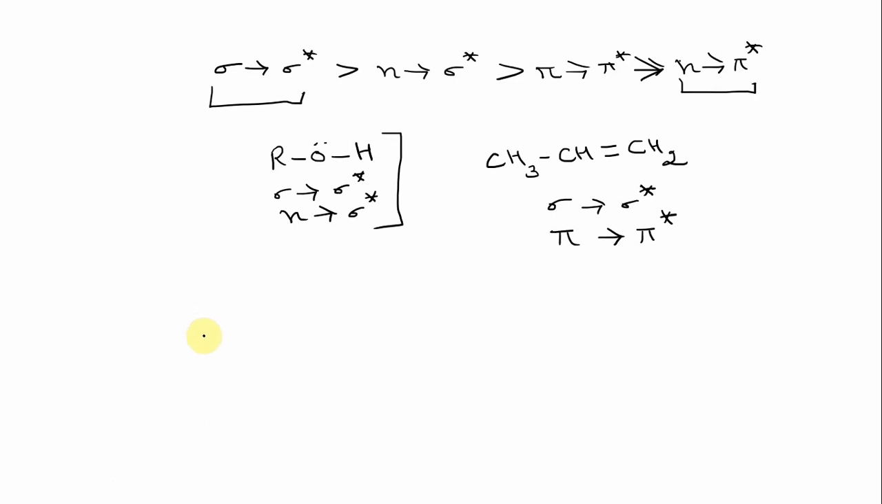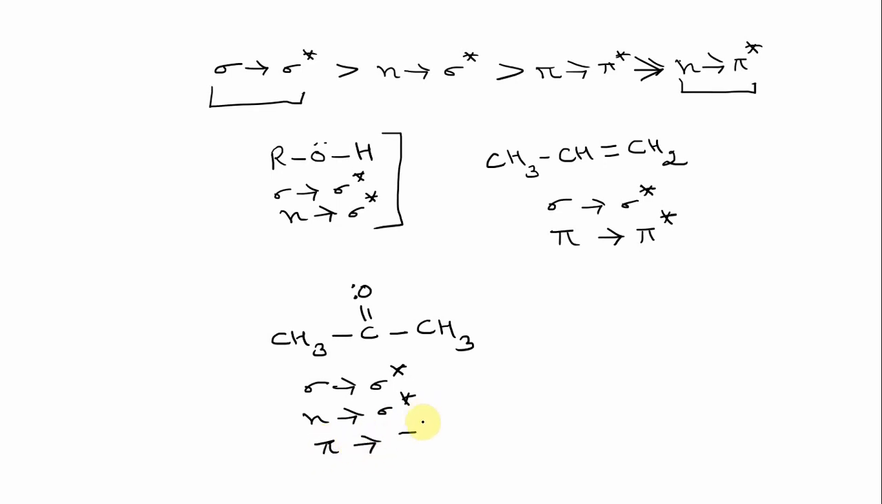Or take the example of acetone. Acetone is this one. In acetone, you have a sigma bond, a pi bond, and the oxygen is also a heteroatom. So here all transitions are possible: sigma to sigma star, n to sigma star, pi to pi star, and n to pi star. So all four transitions are there. These are the different electronic transitions that are possible in organic compounds.